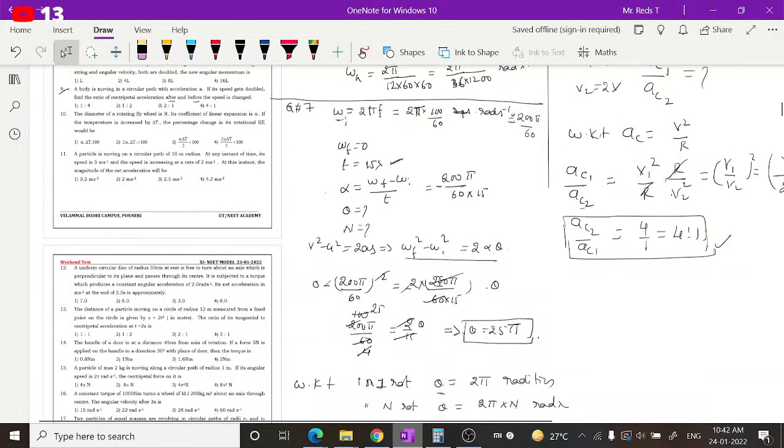Question number 10 is based on the other concept. Next, let's say question number 11.